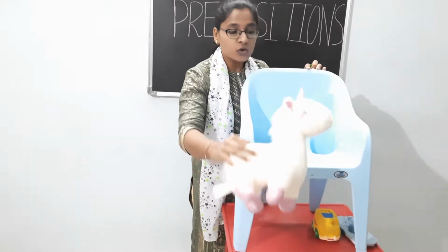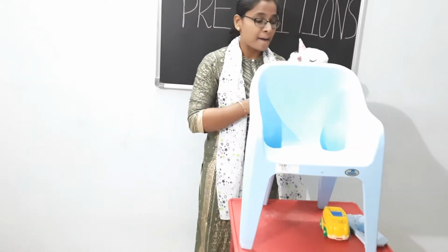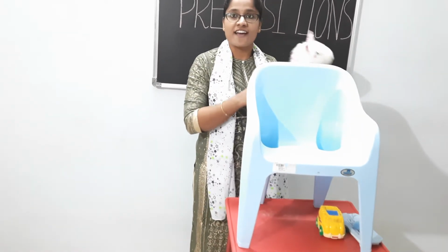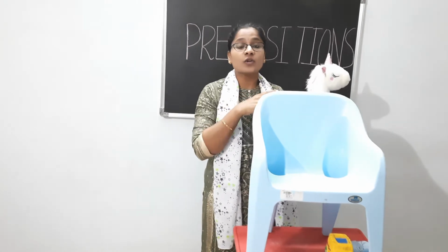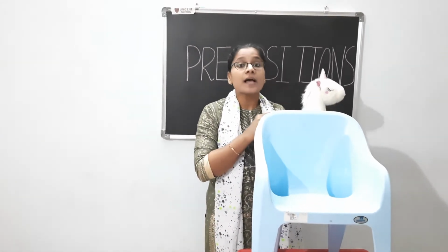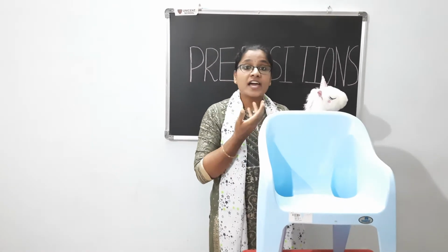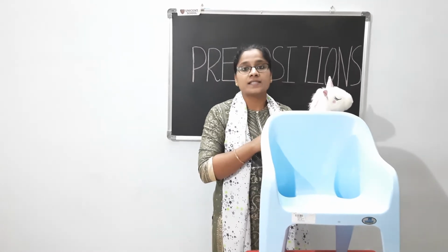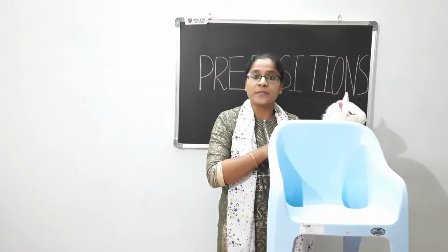Next, let's see where the unicorn is going. Unicorn is going behind the chair. Unicorn is behind the chair. Where is the position of the unicorn? The unicorn's position is behind. So here the preposition is behind, because we are knowing where the unicorn's position is. So that is called a preposition. So unicorn is behind this chair. So here the preposition is behind.